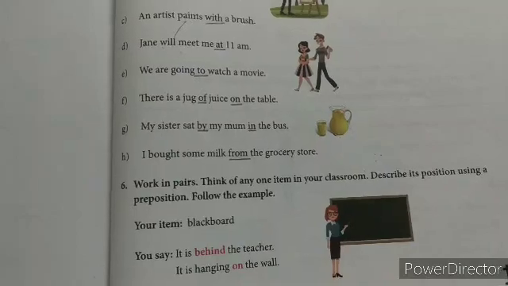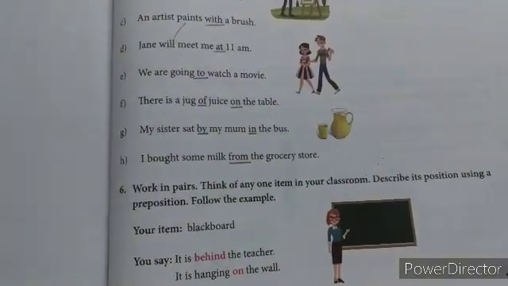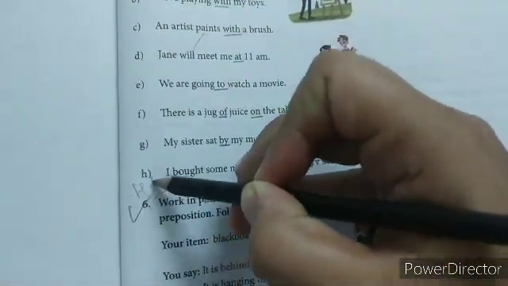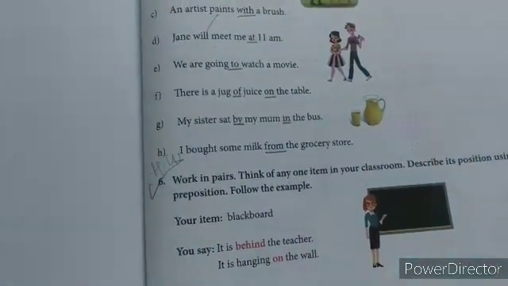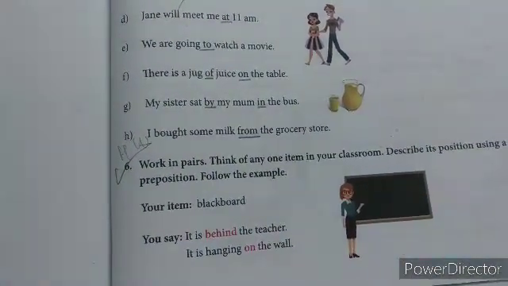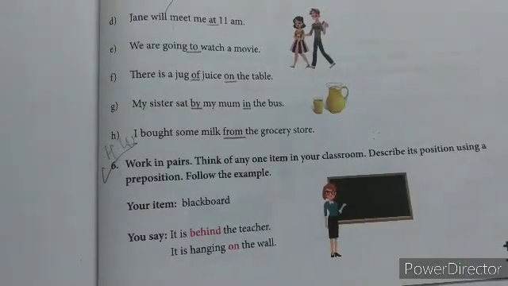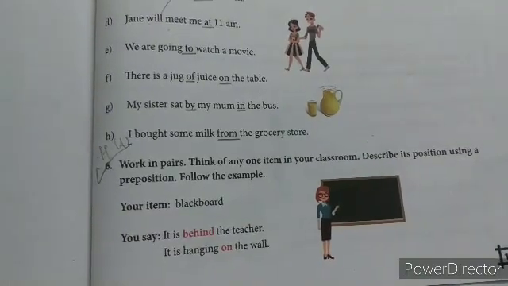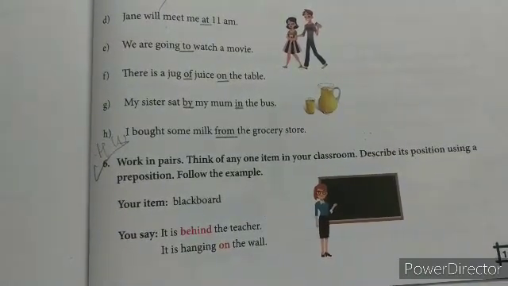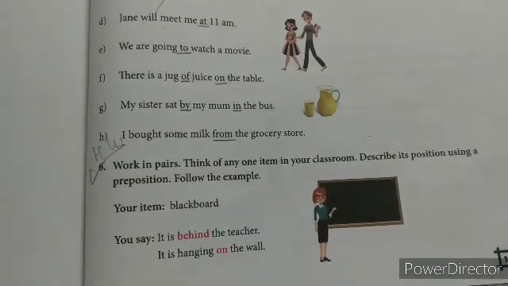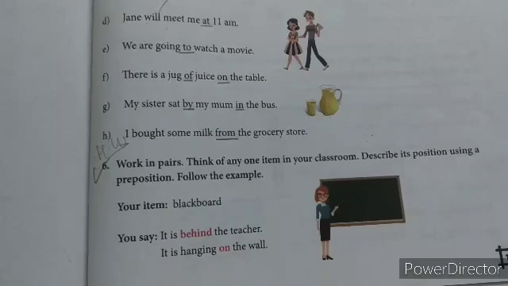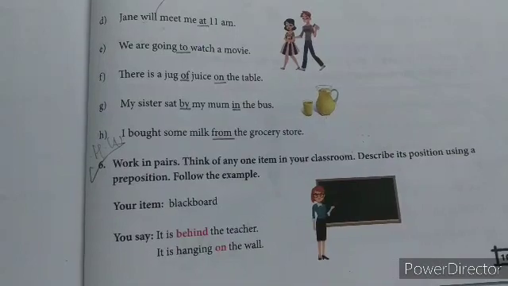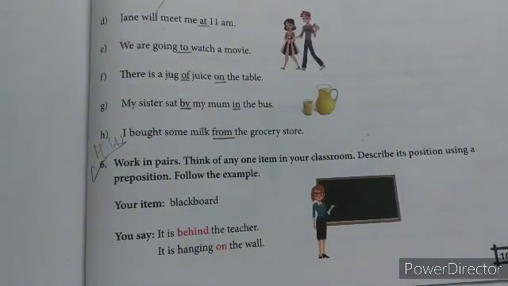Understood? So this activity is your homework. Question number 6 is your homework. Please take and write it down. Homework. The video of this you have to send it to me. Alright? You have to make a small video and send it to me that shows the preposition, like blackboard. It is behind the teacher. It is hanging on the wall. Likewise, understood? You can take example of books, table, any of the things like duster, marker, whatever you want to take.